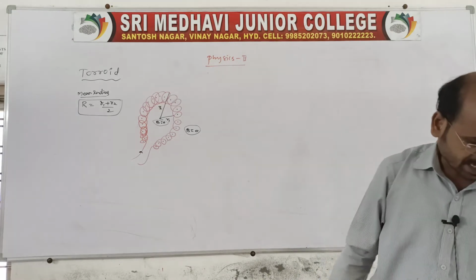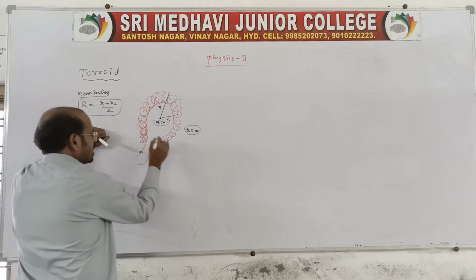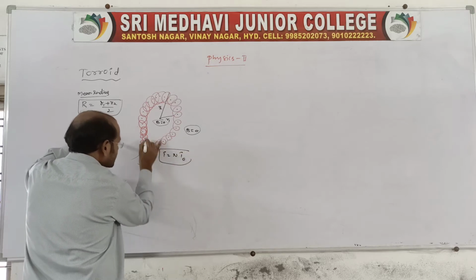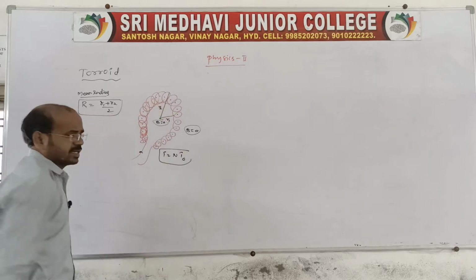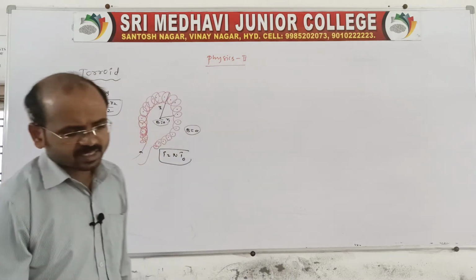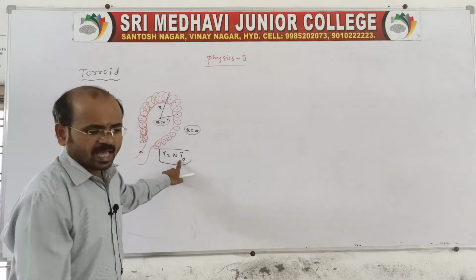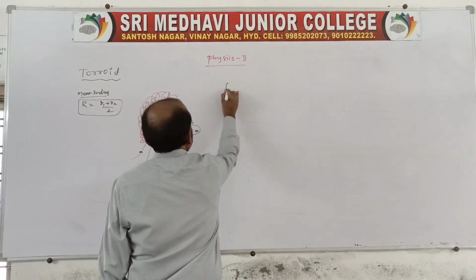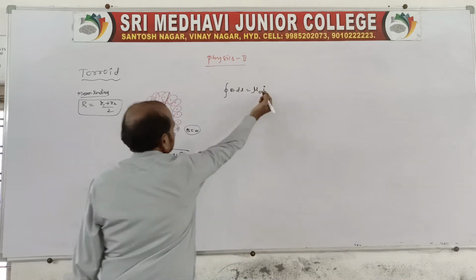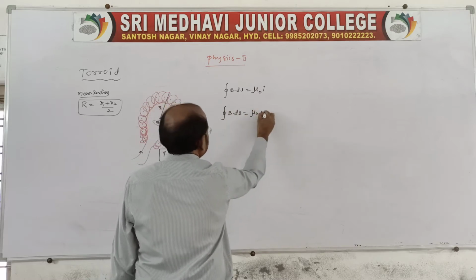Now again we need to find the magnetic induction by using Ampere's circuital law. Each and every turn is carrying a current. The current carrying each and every turn through the circular coil is N I naught, capital N I naught. N is the number of turns, and I naught is the current carrying each turn. According to Ampere's circuital law, closed integral B dot dl is equal to mu naught into I, right? Here I we know, so closed integral B dot dl is equal to mu naught into capital N I naught.